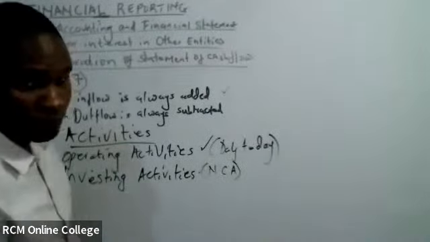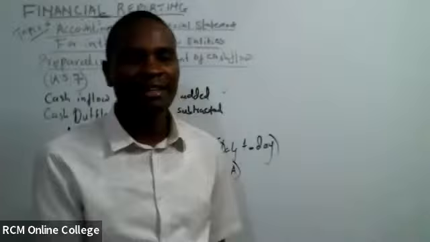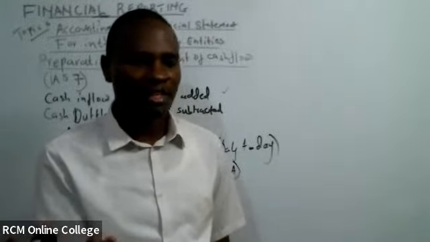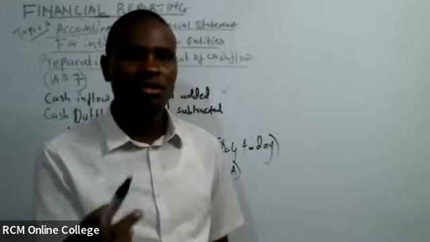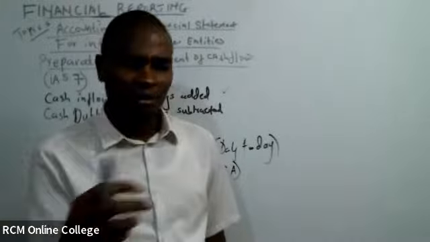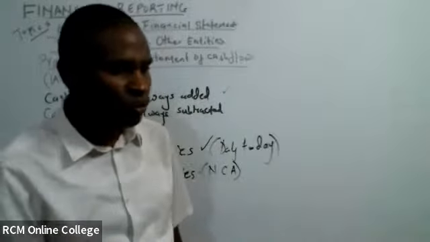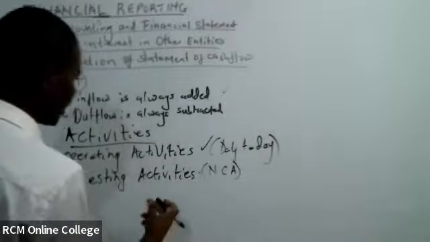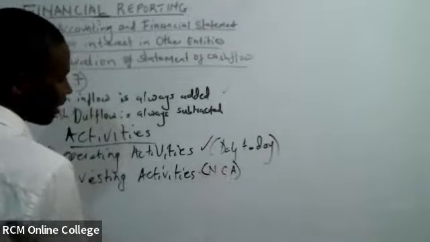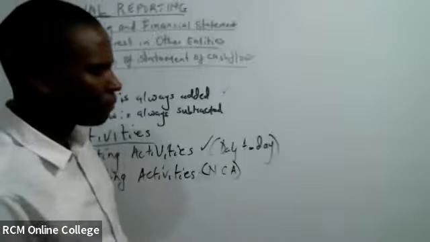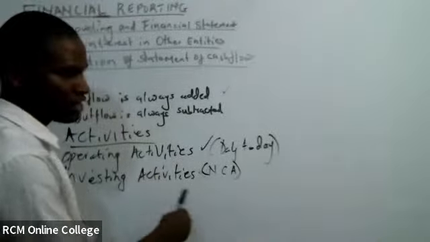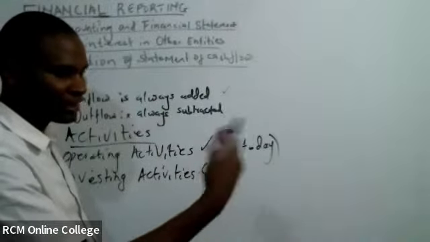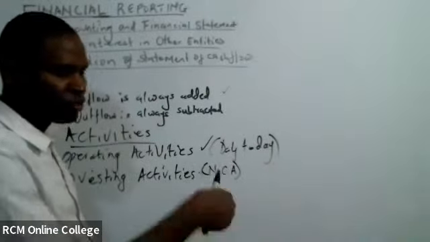You know that investment is done through non-current assets. You can purchase an asset, you can purchase an asset for sale, you can do some investment. Through the non-current asset, we do very many investments. Once you invest, you are going to get some dividend. Dividend received in that case, will it be an inflow or an outflow? Let's just brainstorm quickly. It will be an increase.